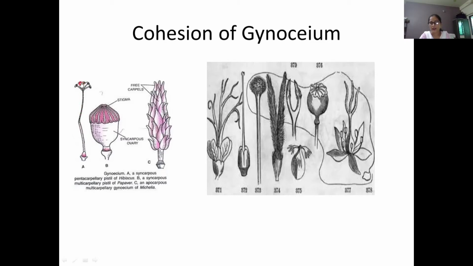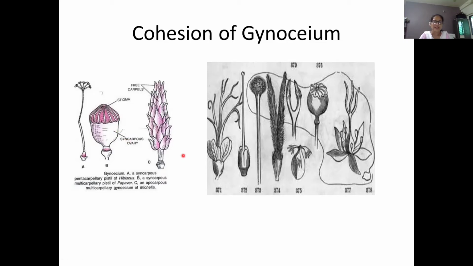Then the second diagram B shows a different structure than A. Here, the number of stigmas appears like a dome structure, and this is known as a multicarpellary pistil. This is the stigma of papaver, and it has a syncarpous ovary.